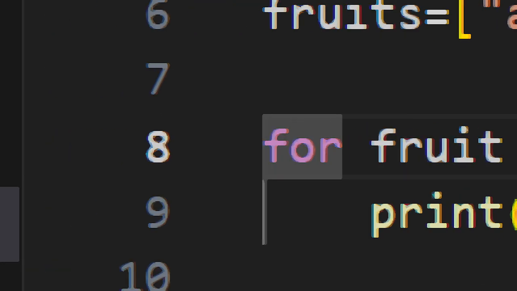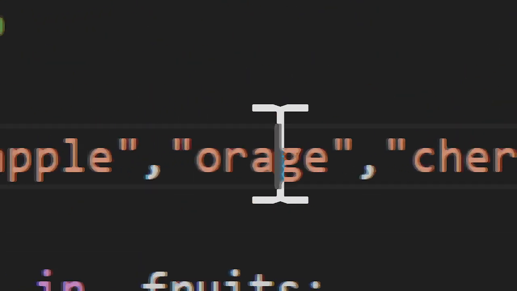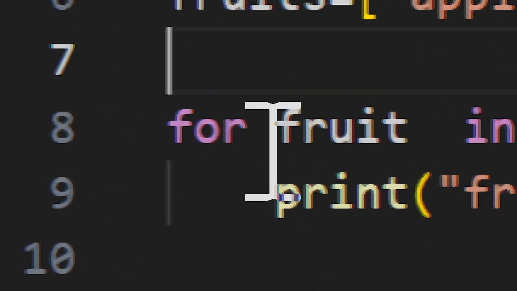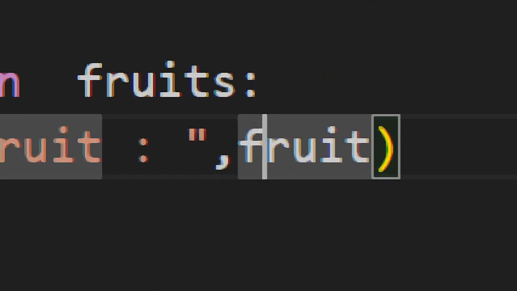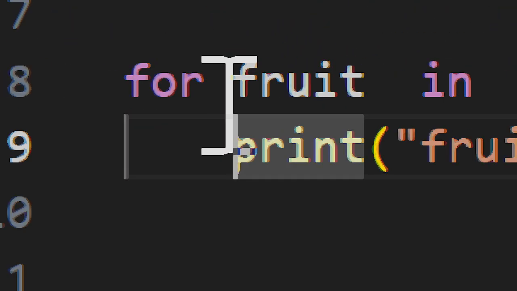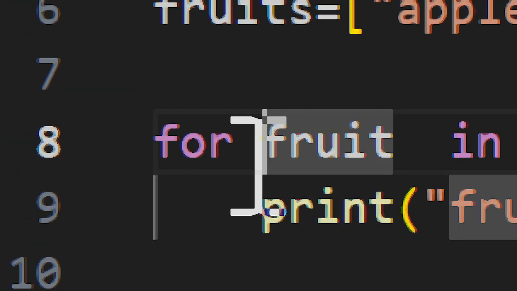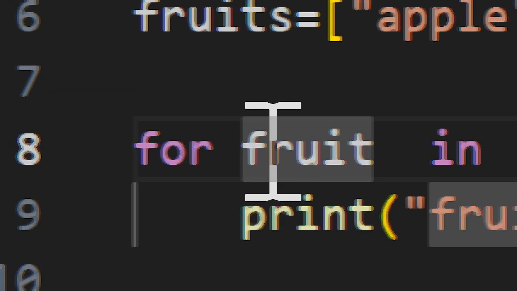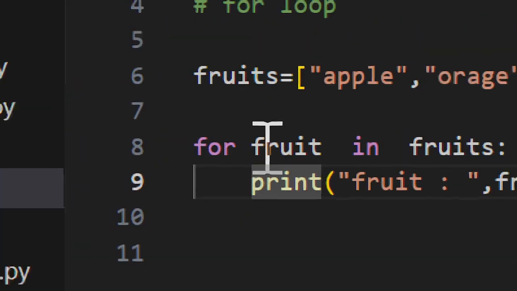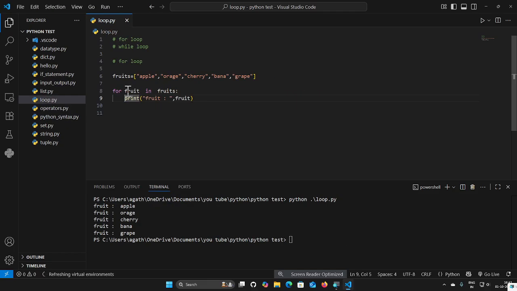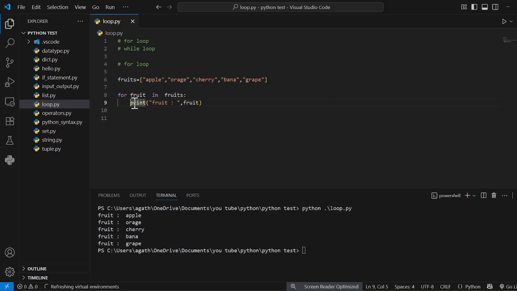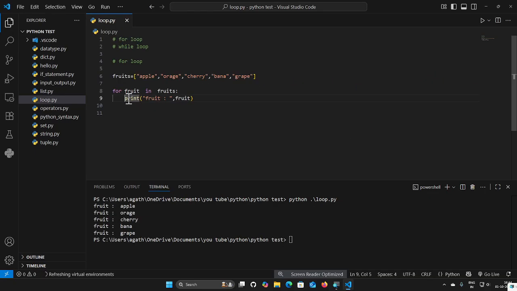Again the next index is orange, selected. The orange goes to the print statement, and orange is printed. Again it goes to the for statement with no indent, fruit in fruits. The next is cherry, then to the print statement. Repeat this loop until the end of the list. This is the basic concept.